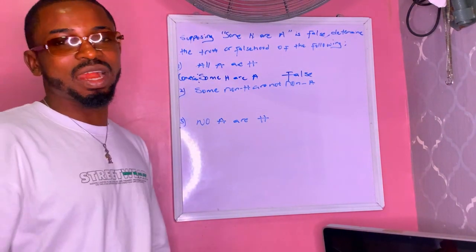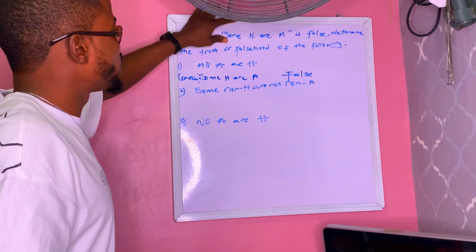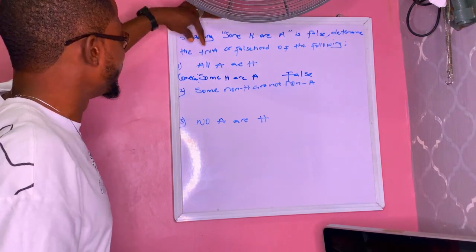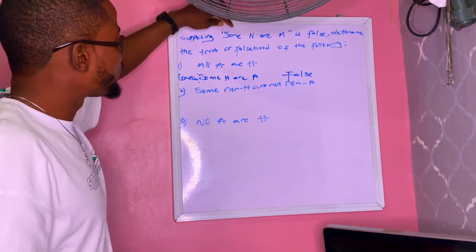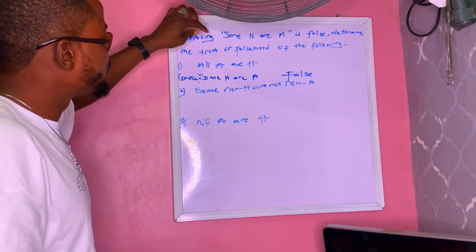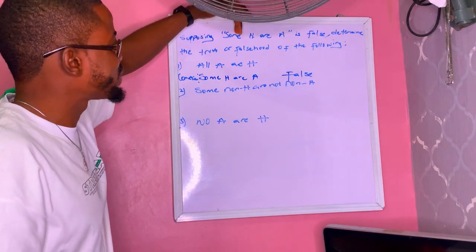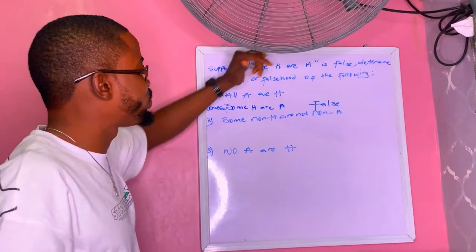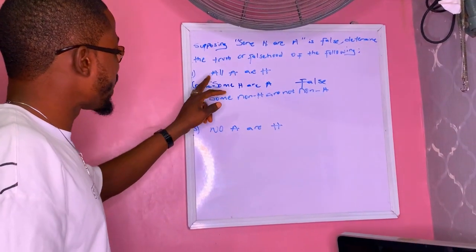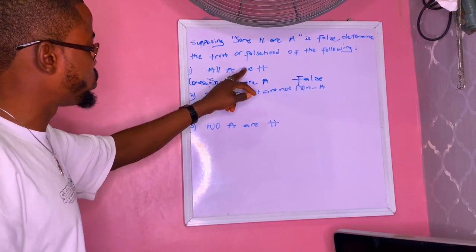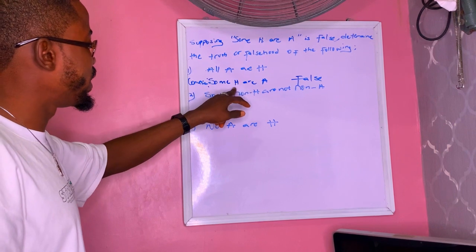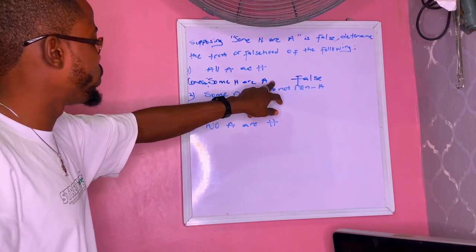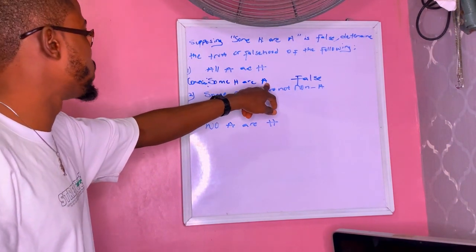So the point I'm making is that for you to be able to answer this question, determine the truth or falsehood of the following, you have to find a way of making sure they have the same subject stem and the same predicate stem. For us to do that, all I did was conversion: I brought the H to the subject stem and brought the A to the predicate stem.